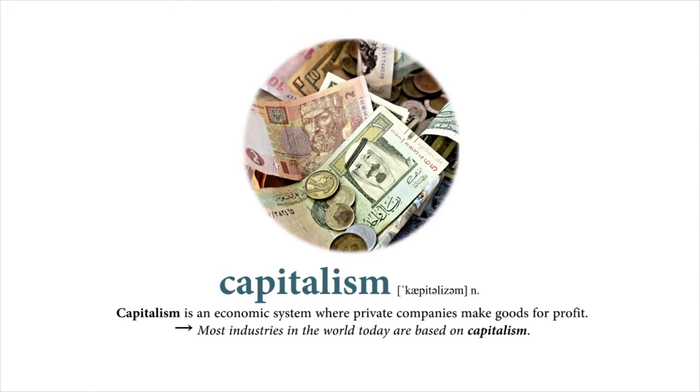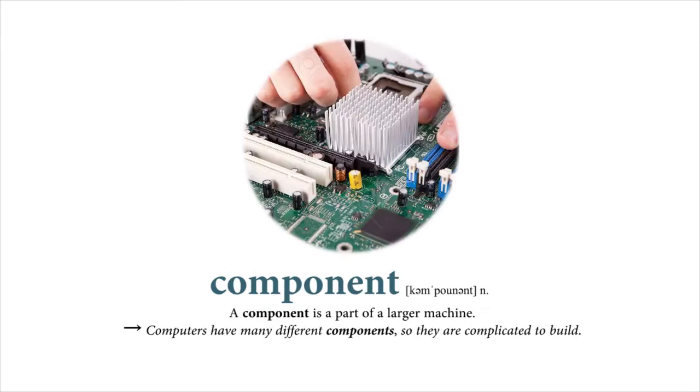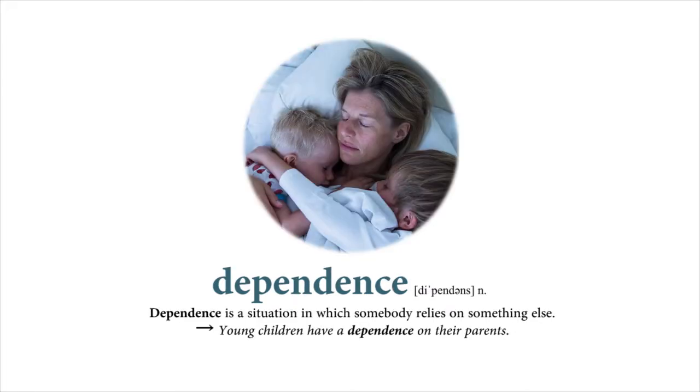Capitalism. Capitalism is an economic system where private companies make goods for profit. Most industries in the world today are based on capitalism. Component. A component is a part of a larger machine. Computers have many different components, so they are complicated to build. Dependence. Dependence is a situation in which somebody relies on something else. Young children have a dependence on their parents.